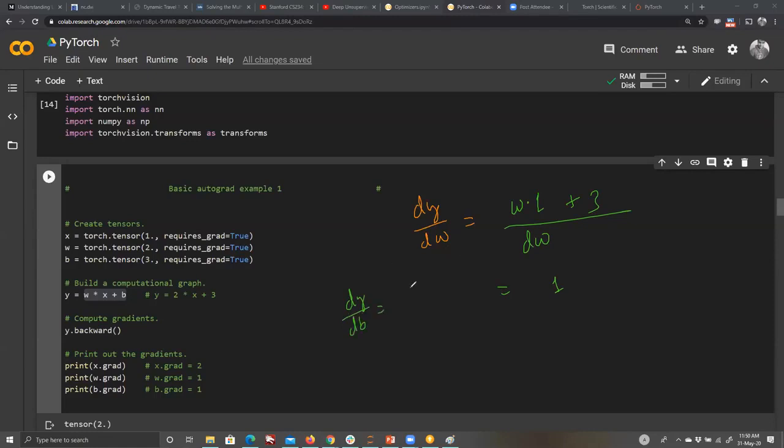What would be the output of dy by db? So again, b is the variable now. w we know the value already. What is the value of w? 2 into 1 plus b. Then you want to do db. So what would be the output? 1. Of course, come on. b differentiated by b would be 1, right? What is the confusion here? Okay, fine. You understood? This is how the maths will work.